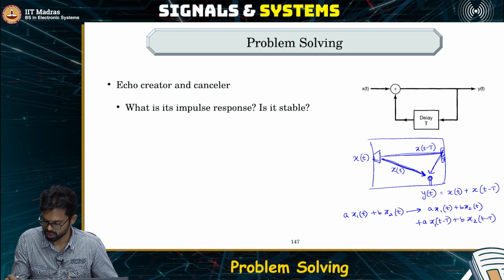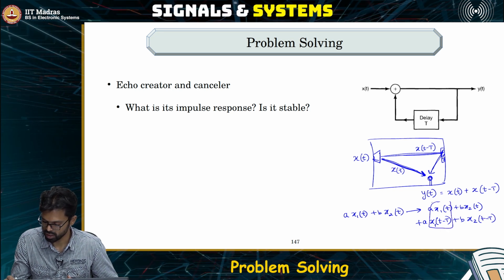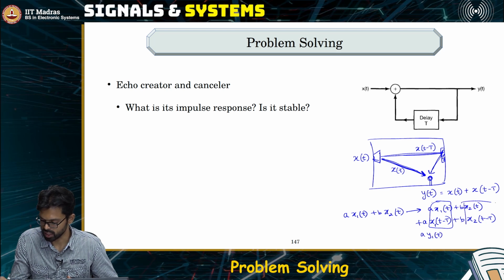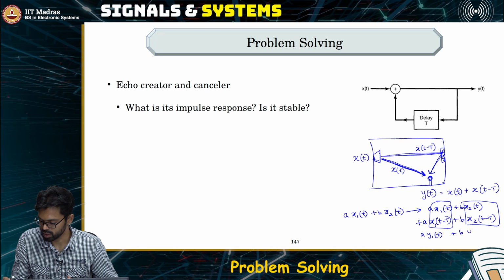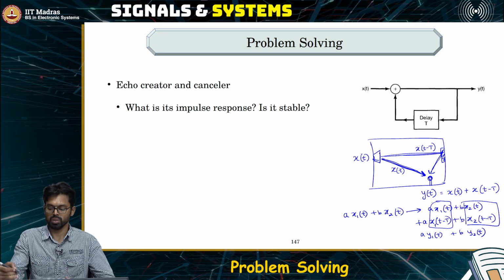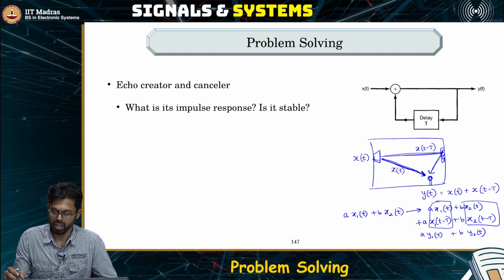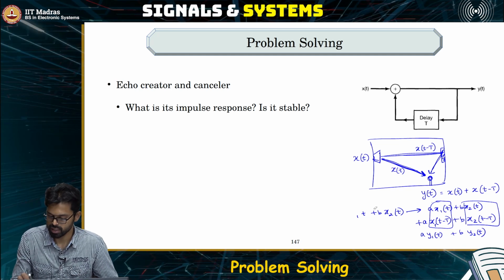But remember, this exactly is nothing but a times y1 of t, and this is exactly nothing but b times y2 of t. So, this satisfies the linearity equation. So, hence this is a linear system. Is it time invariant? Yes, it is time invariant.